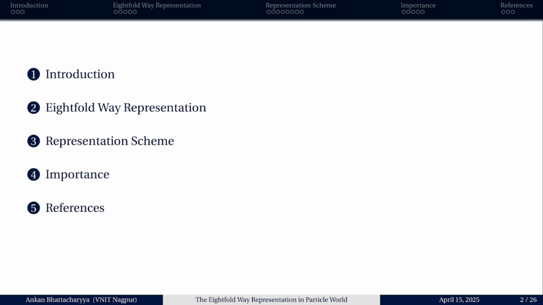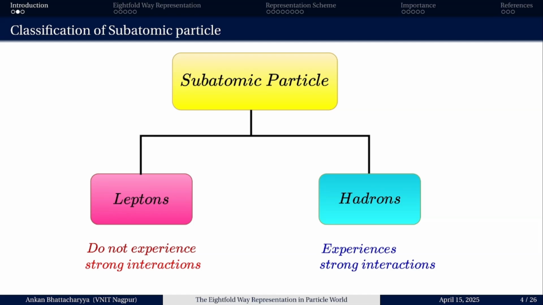What is the importance of this eightfold way scheme? What led to the discovery of this eightfold way representation? Let us discuss this. At first we will start from the classification of the subatomic particles.